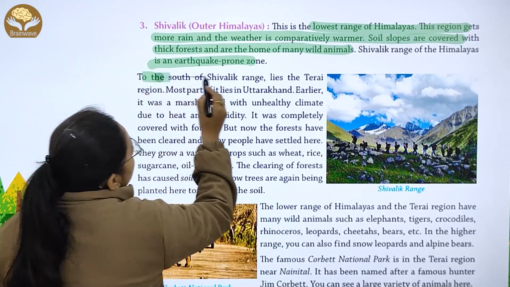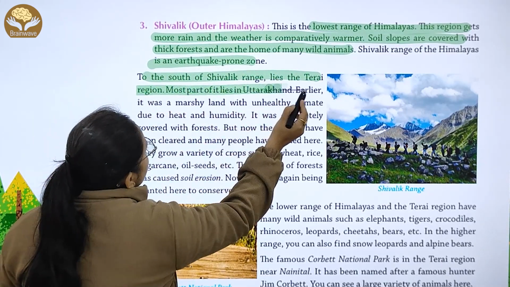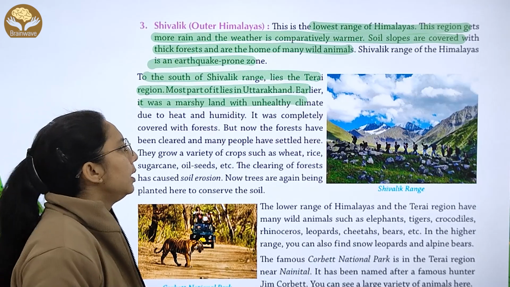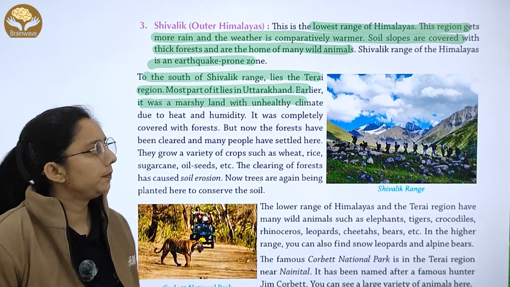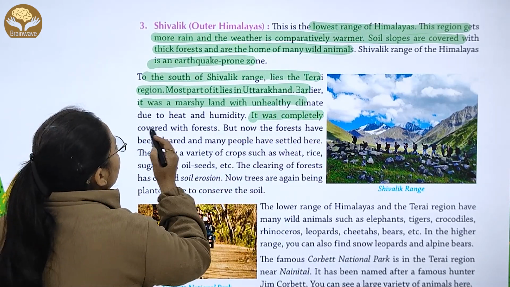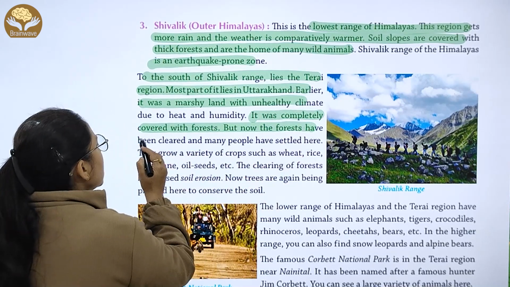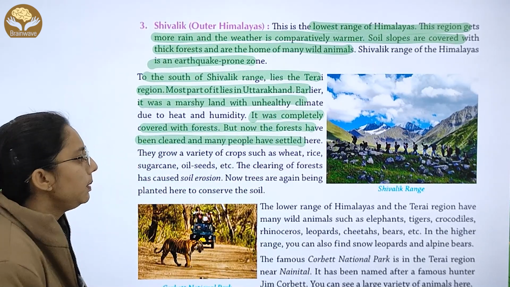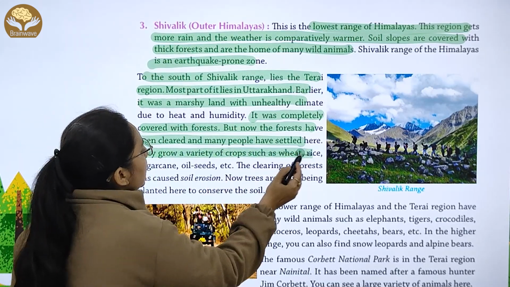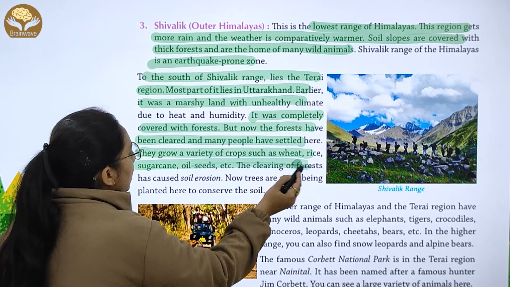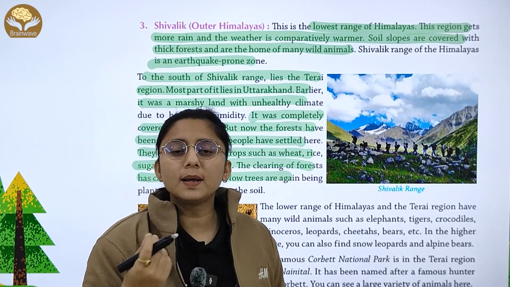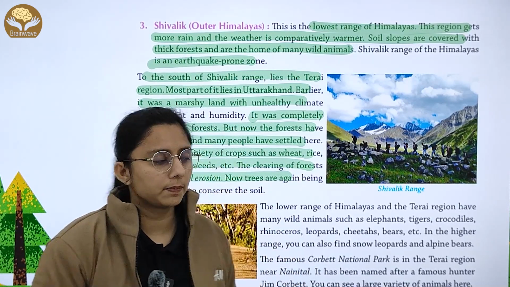Then to the south of Shivalik lies the Terai region. Most of this lies in Uttarakhand. Earlier it was marshy land with an unhealthy climate. It was completely covered with forest, but now the forests have been cleared and many people have settled here. They grow a variety of crops such as wheat, rice, sugarcane, oilseed. The clearing of forest has caused soil erosion. जो हमारी soil है वो erode हो गई.